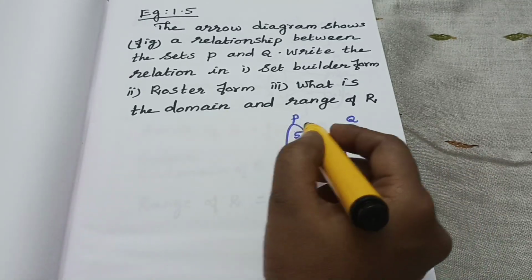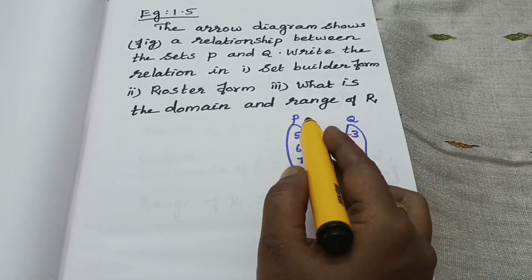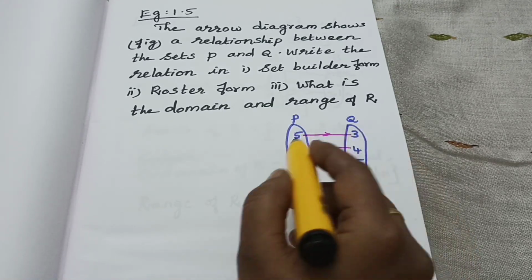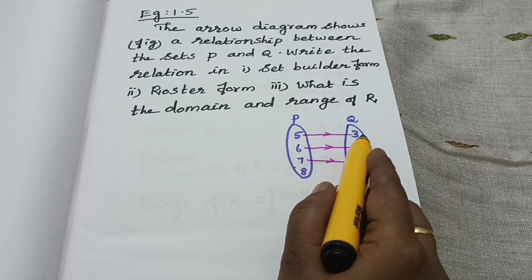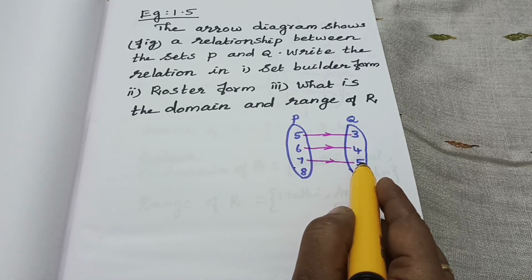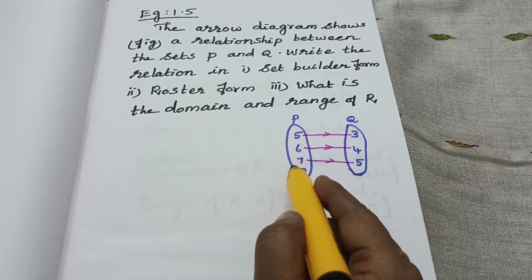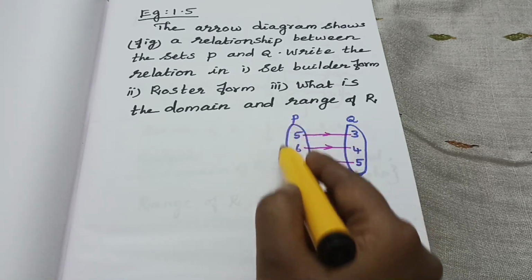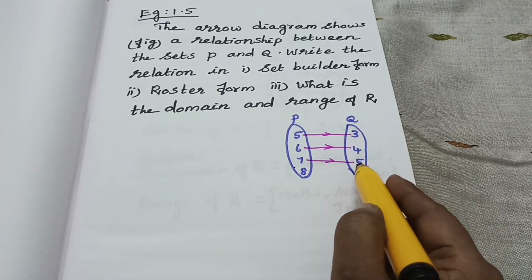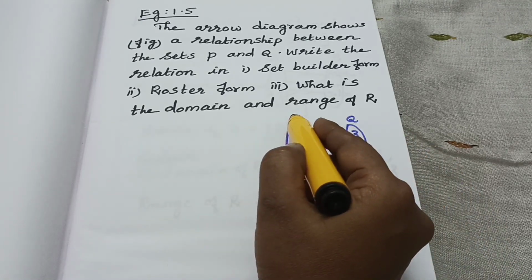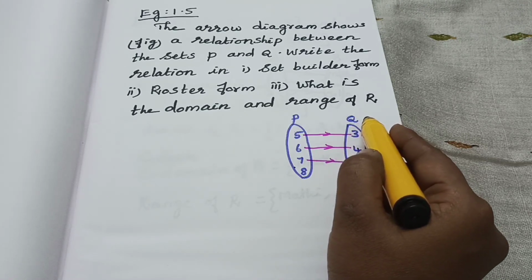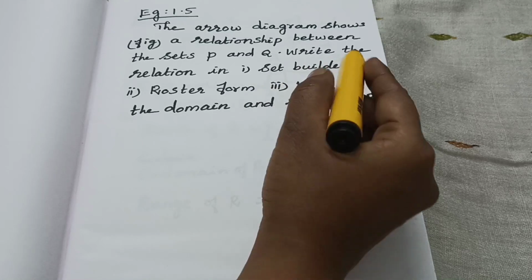Okay. Then the representation, here the arrow diagram is given. Then what's the relation given? 5 and 3, 6 and 4, 7 and 5. Isn't it? Then the P elements, these are the elements X. These are the elements of Y. Isn't it? Okay. X belongs to P, then Y belongs to Q. Okay. Our first question is set builder form.